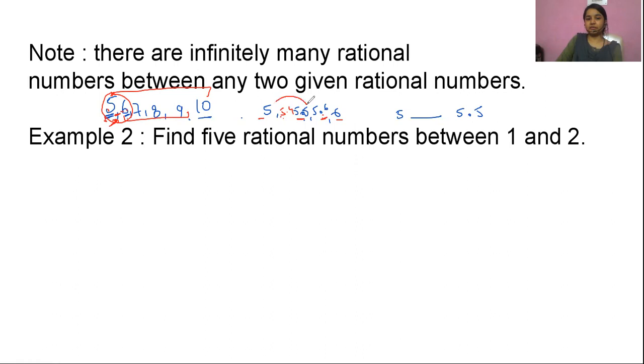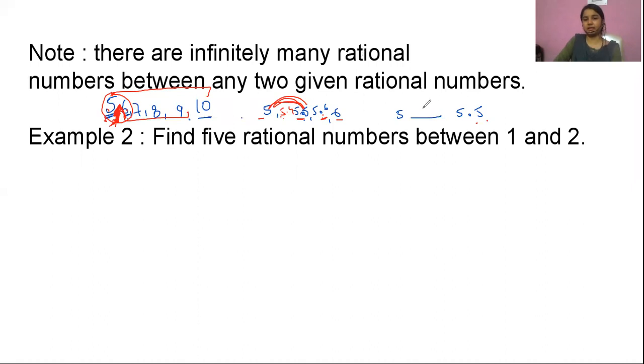Then I took these two only, 5 and 5.5. In between 5 and 5.5, can I write 5.55? No. Can I write 5.54? No. These will be greater than this.